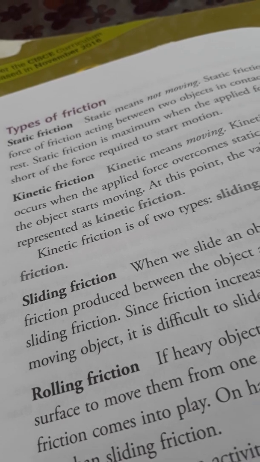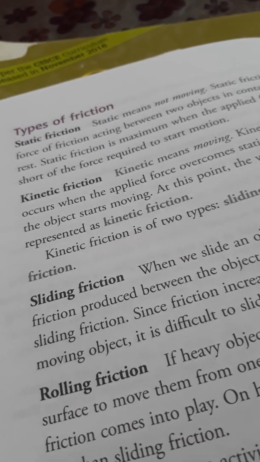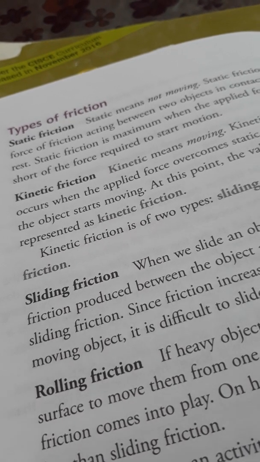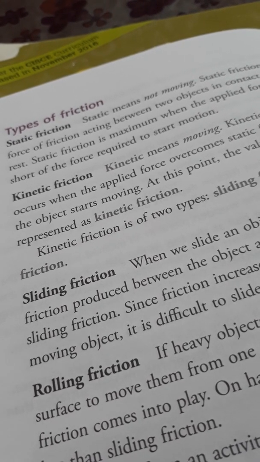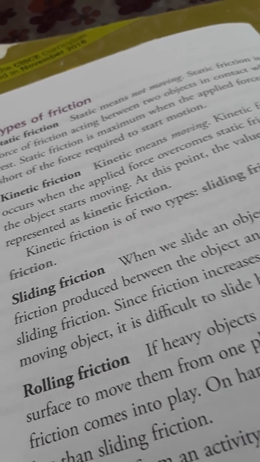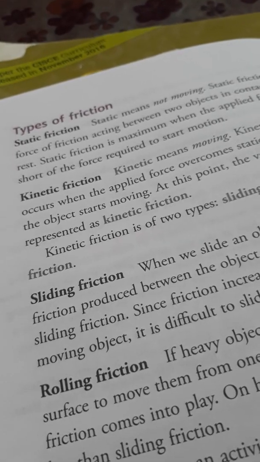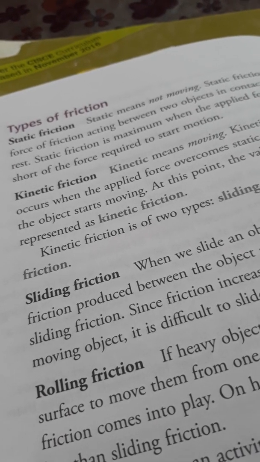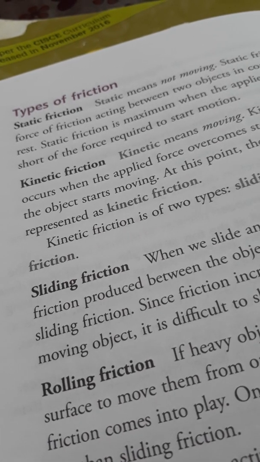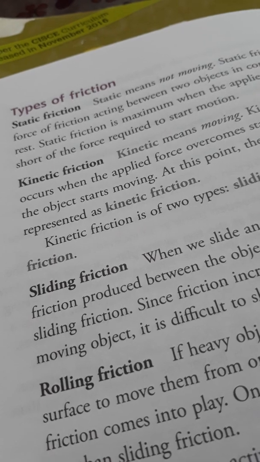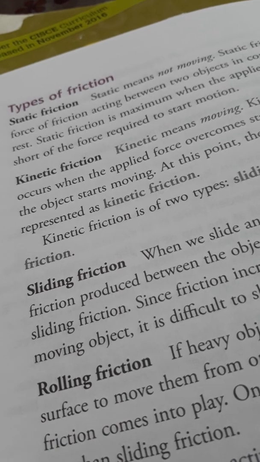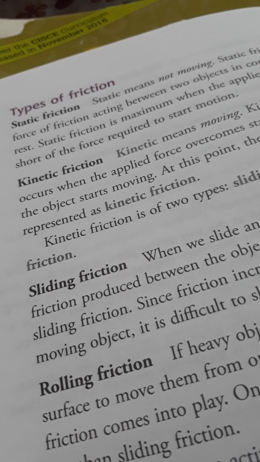Static friction is maximum when the applied force is just short of the force required to start motion. So at the beginning, when the object is about to start moving, the static friction will be maximum. That means when we apply a force just short of the force required to start motion, because at first the object is at rest, then static friction is maximum.